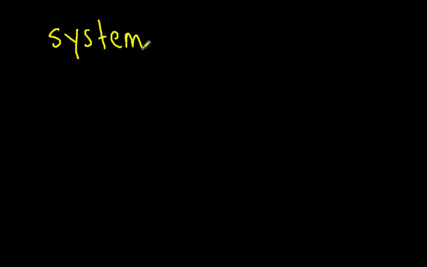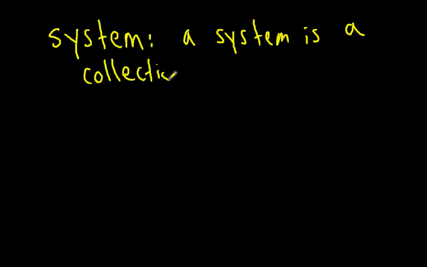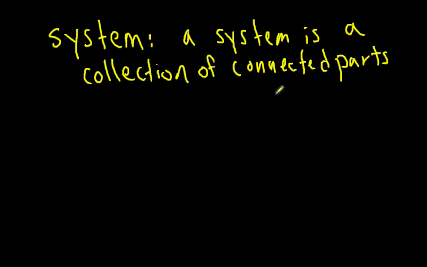We start with the definition of the word system. In physics, a system refers to a collection of connected parts forming a whole. For example, the Earth, which is made up of many different parts, is considered to be a system.